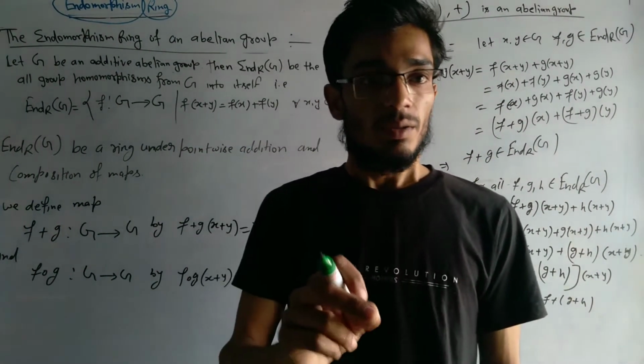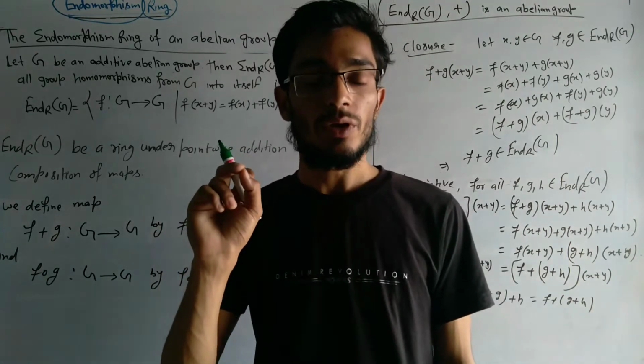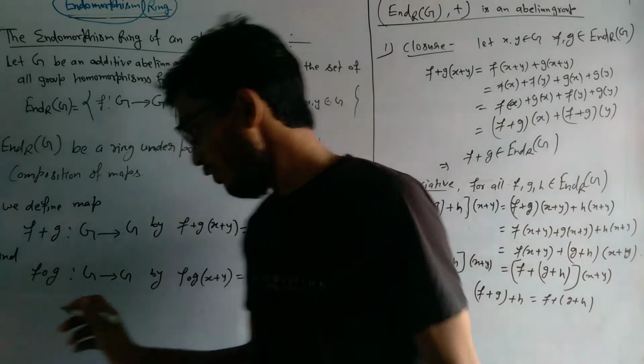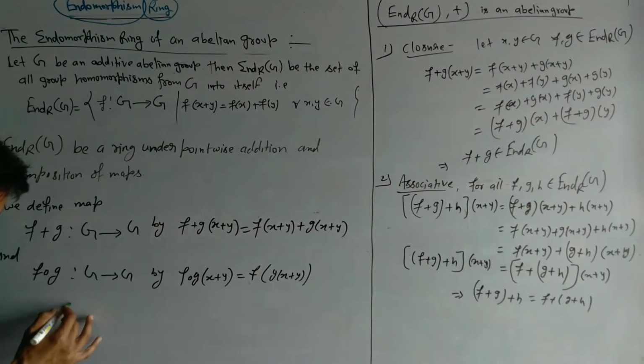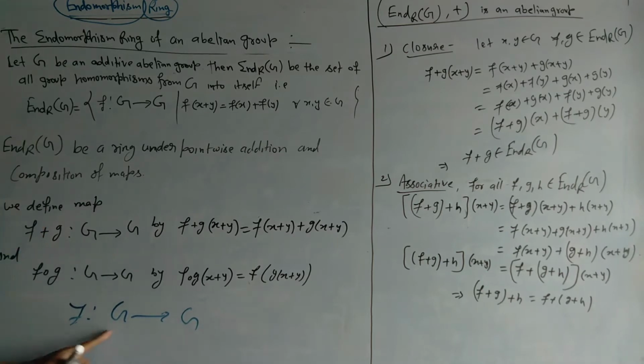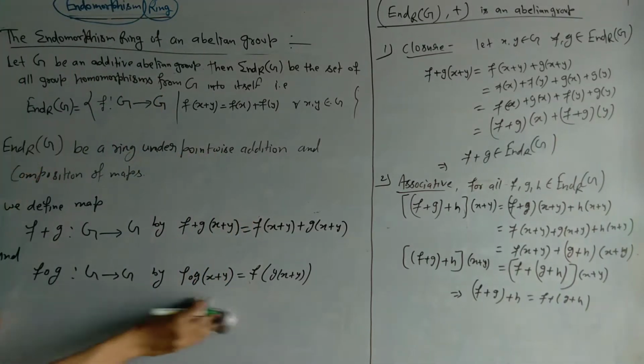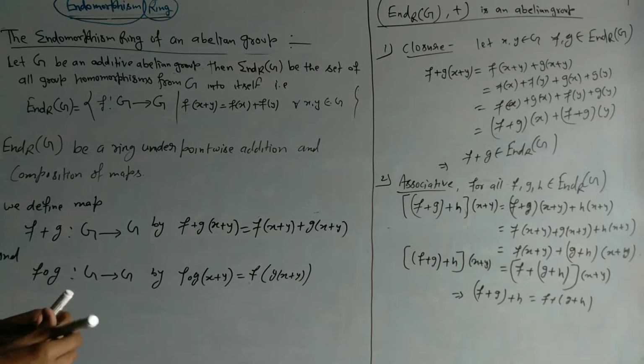which has the same domain and codomain. So any homomorphism from the same set to the same set, if domain and codomain are the same, then this homomorphism is called an endomorphism. Now we will define the endomorphism ring.